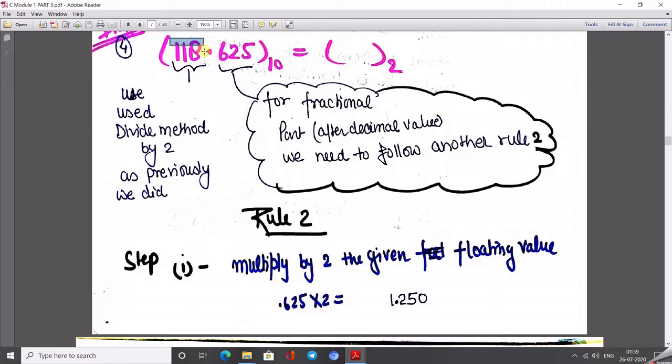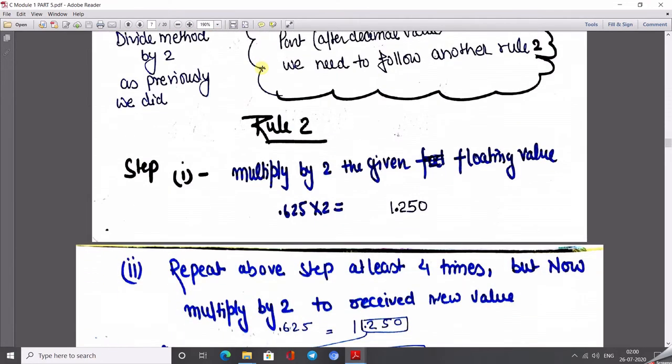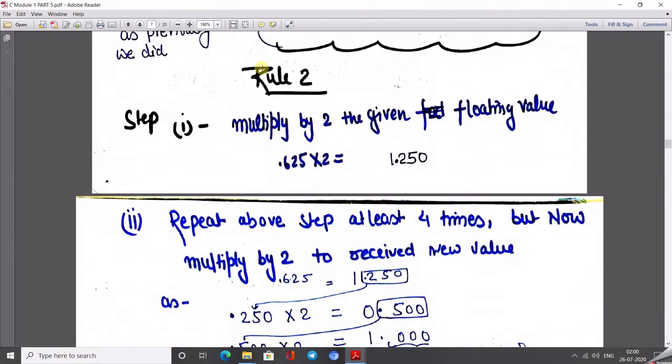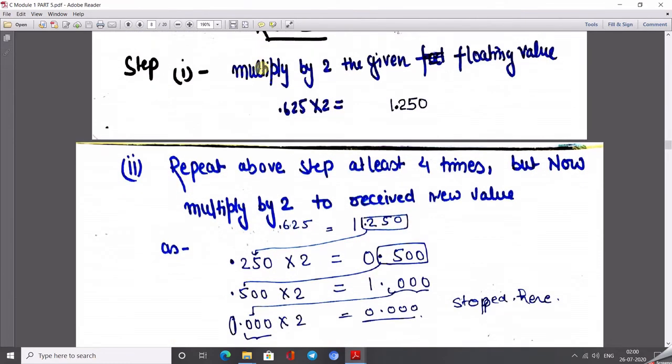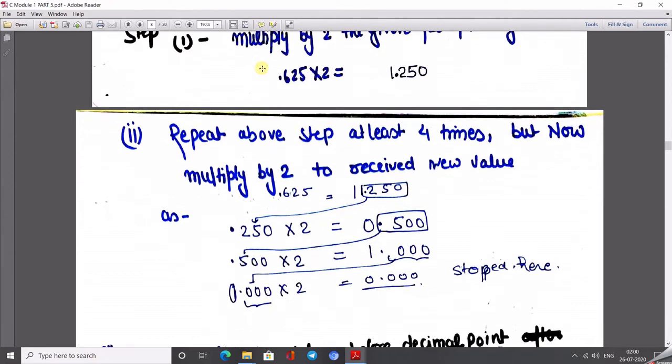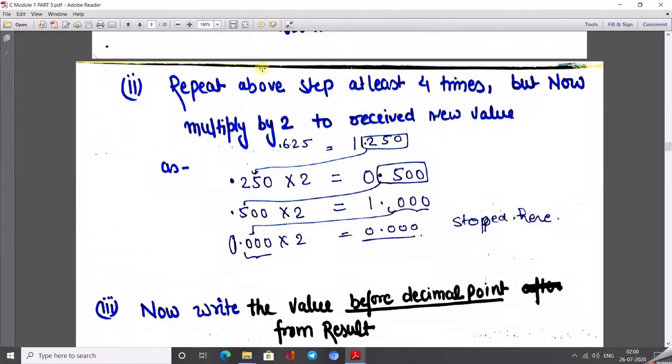Always, in the case of the integer part we divide, and in the case of the fractional part we multiply by 2 only. Just one difference: before the decimal point we always divide, and after the decimal point we multiply by 2. We repeat this process until we get 0 at the end, or a maximum of 5 times.